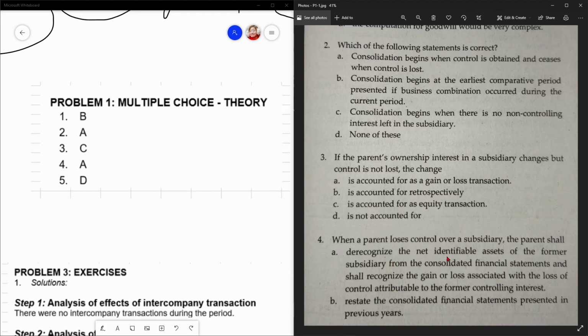They recognize the net identifiable asset of the former subsidiary from the consolidated financial statements, and it shall recognize the gain or loss associated with the loss of control attributable to the former controlling interest. Di ba, napakita natin sa table, yung sa lecture video, kung magkakaroon reclassification to or hindi magkakaroon, yung first 3 sa equity mapupunta, yung next 2 sa profit or loss.